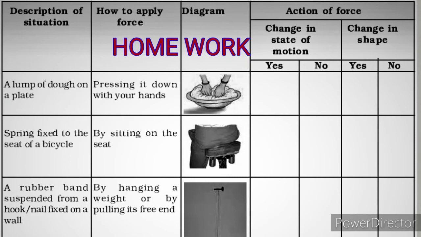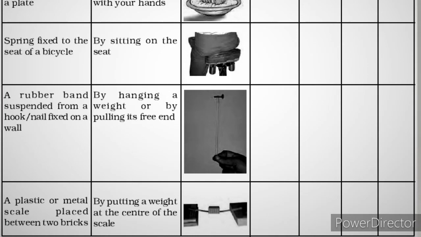Third one is a rubber band suspended from a hook or a nail fixed on a wall. So how is a force applied? By hanging a weight or by pulling its free end. So what was the action of force? You have to give the answer for this.